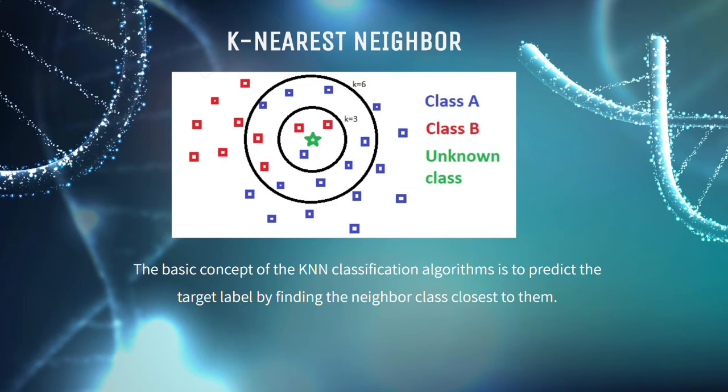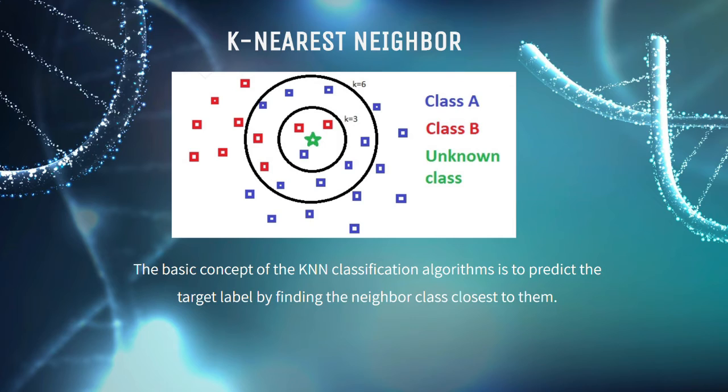Next, k-nearest neighbor, in which the basic concept is to predict the target label by finding the neighbor class closest to them. The implementation of k-NN is based on two operators, which are the value of k that refers to the number of neighbors to consider and the distance measure used.